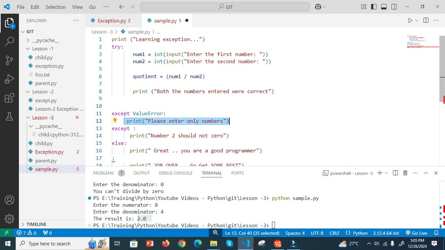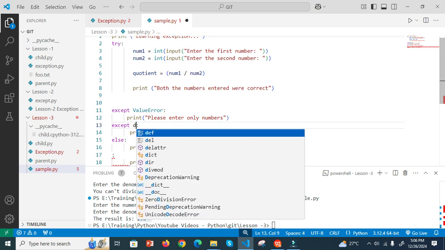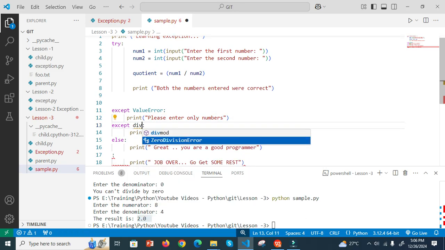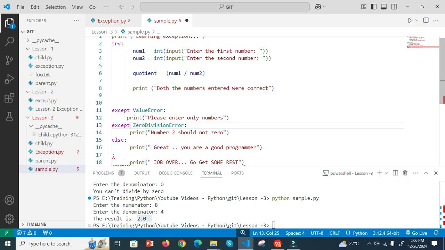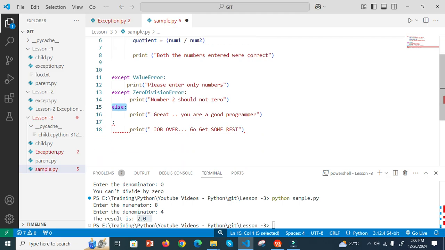Now for example, in the denominator, the second number, I entered 0. We should not divide a number by 0. In that case I want to raise the message that number 2 should not be 0. So what type of error should this be? This one we call zero division error. Then this will handle those errors. Now else, there is nothing there, then they have provided it here.